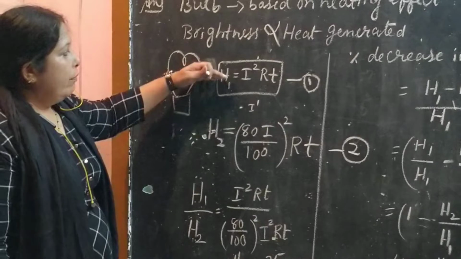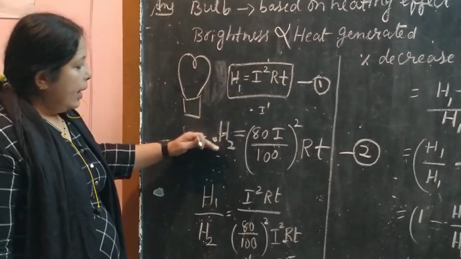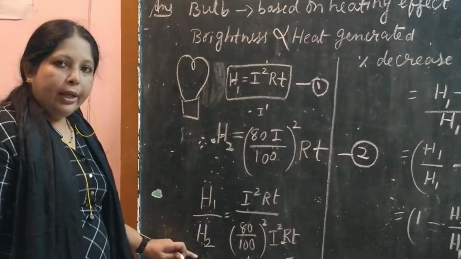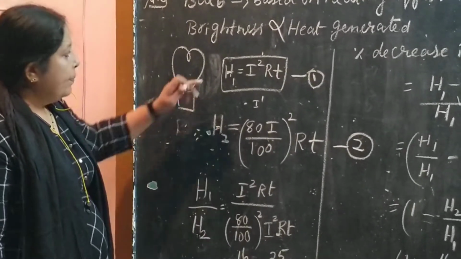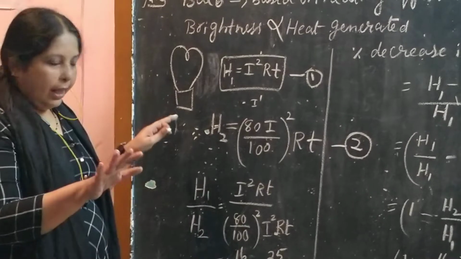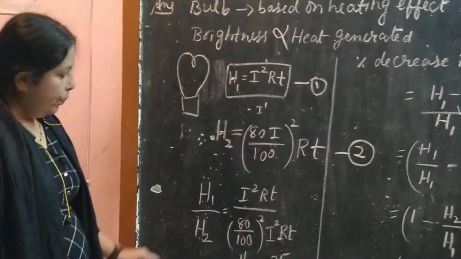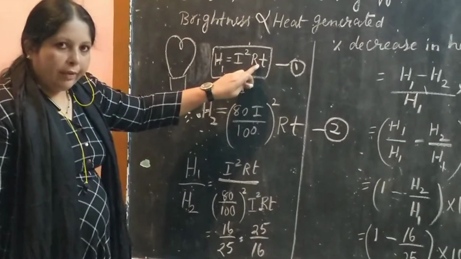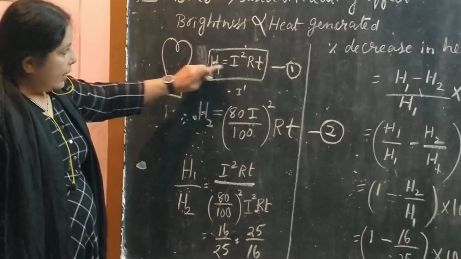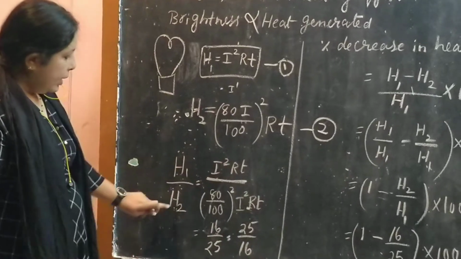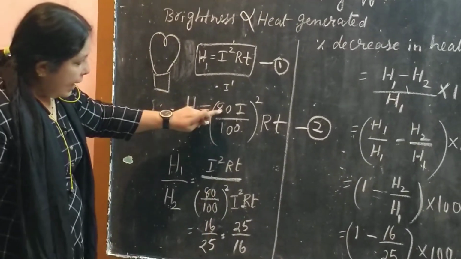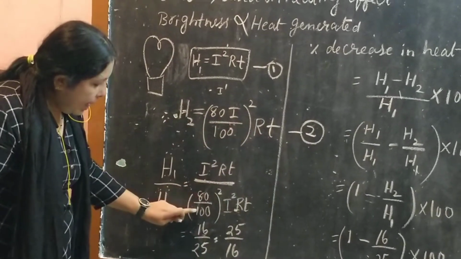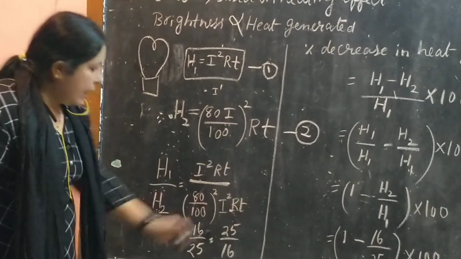Now what we'll do, we will evaluate the H1 and H2. How will we evaluate? H1 upon H2 we'll put directly, इसमें से इतना कम करेंगे, H1 upon H2. So what happens? H1 की वैल्यू क्या है? I square RT. What is the value of H1? I square RT. What is the value of H2? 80/100 I square RT.